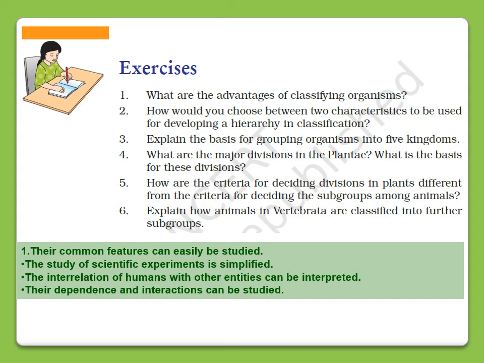So here is the answer. Their common features can easily be studied. The study of scientific experiment is simplified. The interrelation of humans with other entities can be interpreted. Their dependence and interactions can be studied. So these are the advantages of classifying organisms.